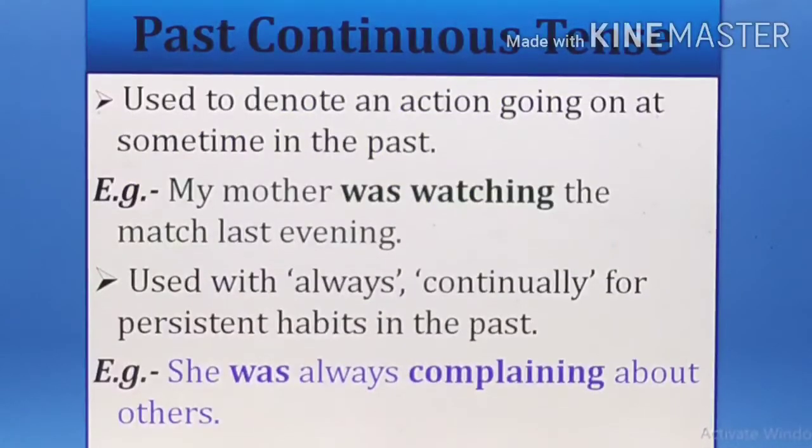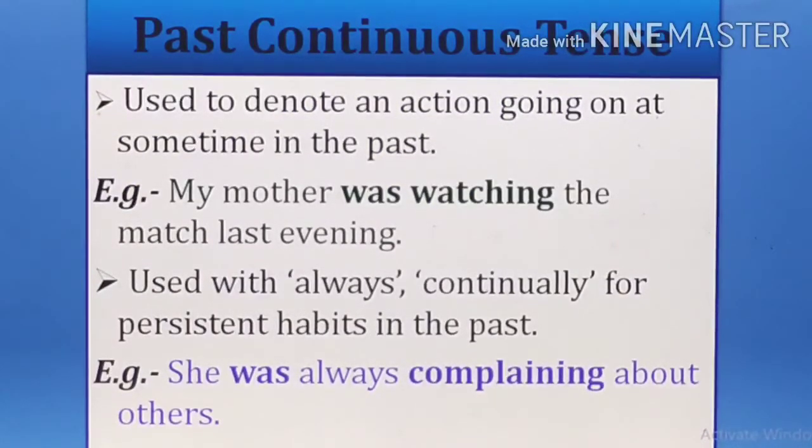Now next is the past continuous tense. We have learned in the present continuous that it is the action which is going on now. For example, I am teaching you; the action is going on just now while I am speaking. Past continuous means the action which was going on previously, at a particular time. For example, if I give you a particular time: last morning she was writing a letter, meaning yesterday morning she was doing some work. That is the past continuous tense. Let's see the example: my mother was watching the match last evening.